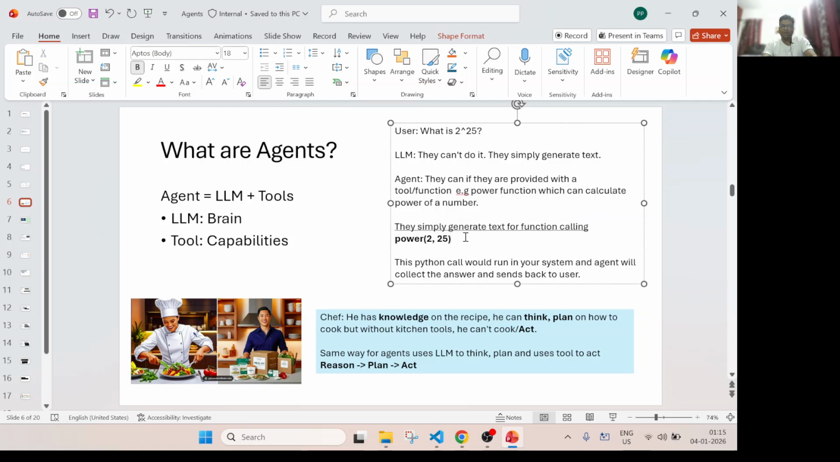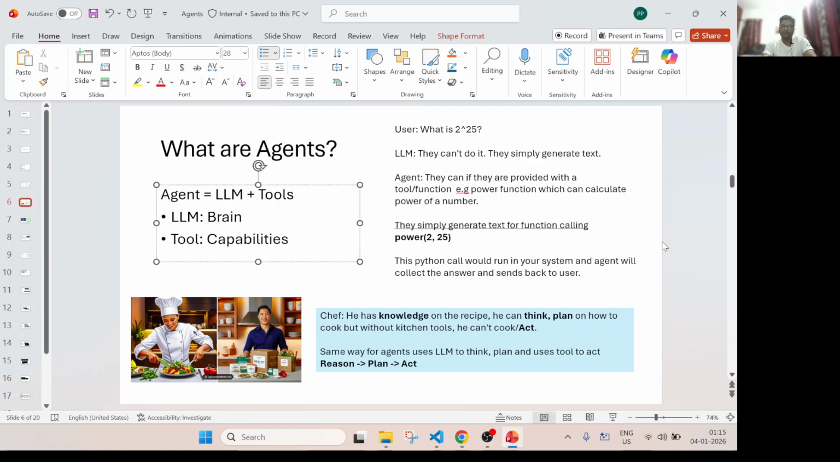So now what will this agent do? Basically the agent will generate a text. That's very important. The agent will generate a text that okay, the user has asked me the question 2 to the 25 and I have a tool. That means I have this capability called power function where I can pass these two numbers and I will get some answer. So basically the agent will generate a text for the function calling. Let's say I provide you a function and ask you, can you do that? You will write power 2 to 25 and run it in the Python interpreter and you will get the result, right? That is what the agent is doing.